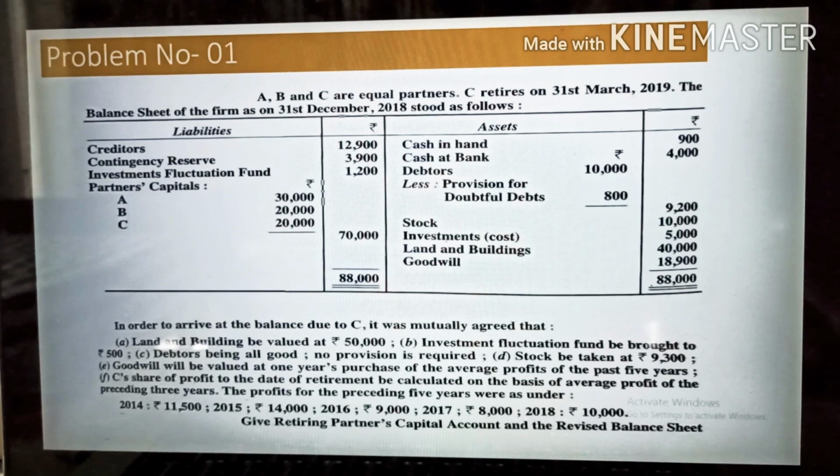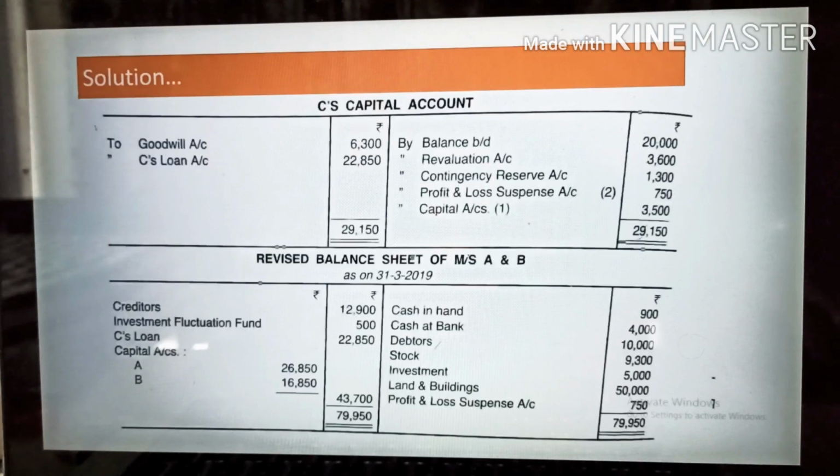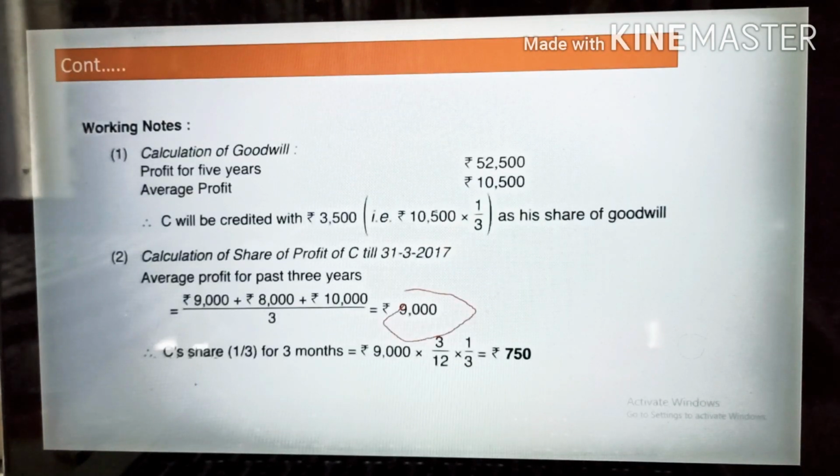Okay, so you have to find out, C retired on 31st March 2019, but the balance sheet is of up to 18. So that's why we have taken the profit of the last 3 years, because for 2019 you have not yet decided how much profit has come. So in that case you have to take the average of the last 3 years, and you will find the 3 months profit. That's the same thing I have done here. Her share is equally 1 by 3 for 3 months only.